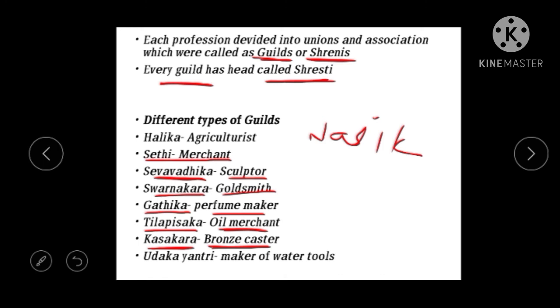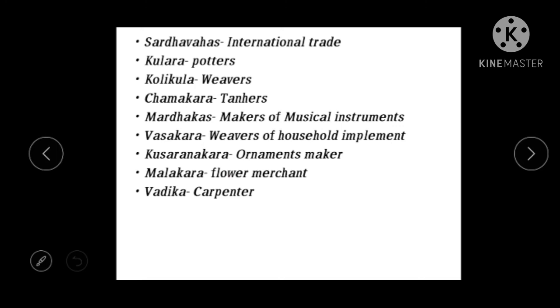And Udakayantri, already we saw this one. Udakayantri, maker of water tools. And then we see Shardavahas, which means international trade. Kulara, potters, who prepare pots. Okay, and Chamakara, tanners. Kolikula is weavers.